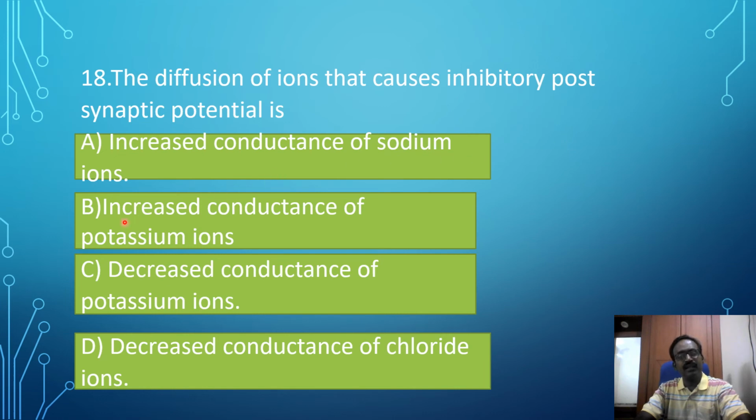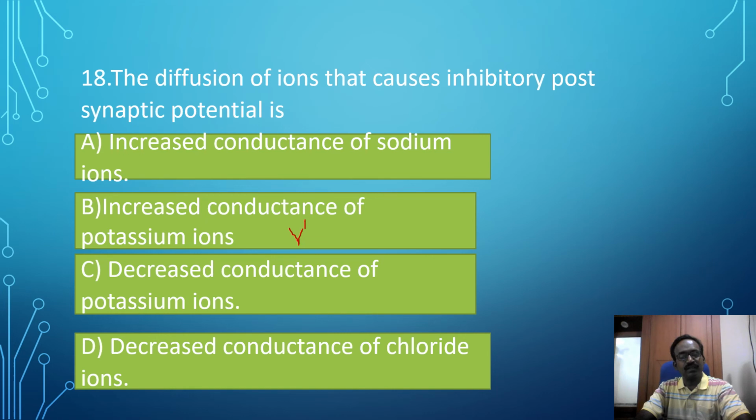And increased conductance of the potassium ions: this is the correct answer. Increased conductance of the potassium and chloride ions produces the inhibitory postsynaptic potential. So this is the correct answer.